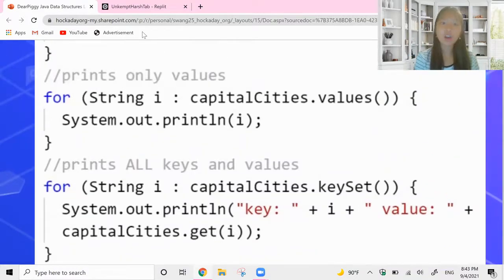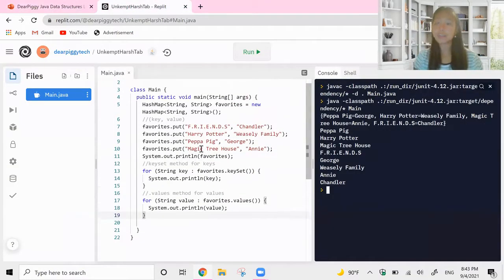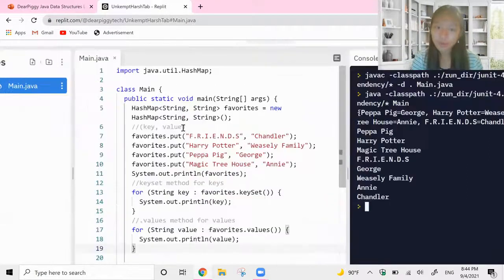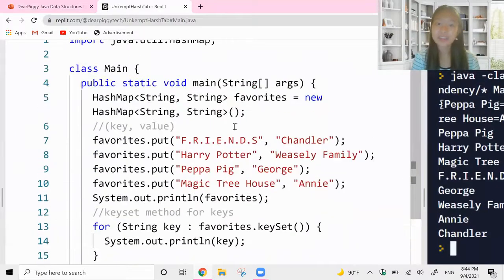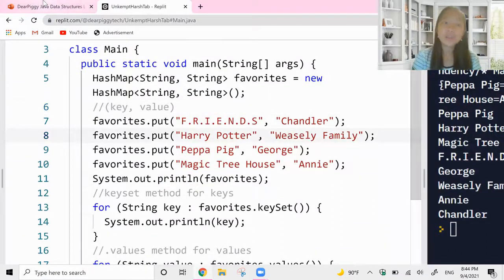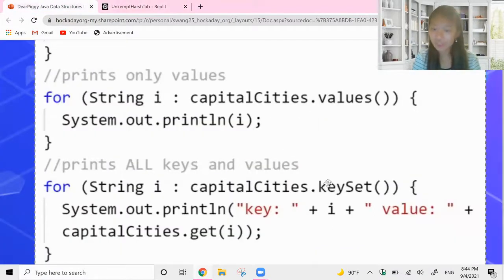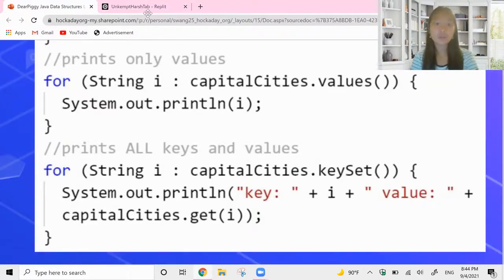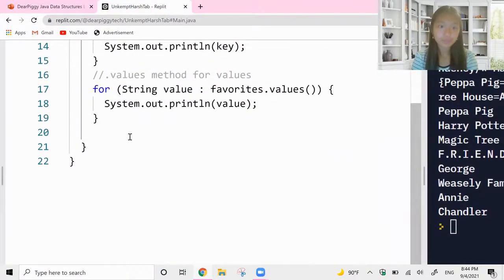Now, I want to talk about the .get method really quickly. The .get method, like the name suggests, is going to get a value from your hash map, and this value is going to be a value. So when you ask get, it's not going to get any of your keys, it's just going to look for your values. So the reason why we use .keyset at the top here is because we know there is a specific method later for us to get the values. So let's go ahead and try this out.